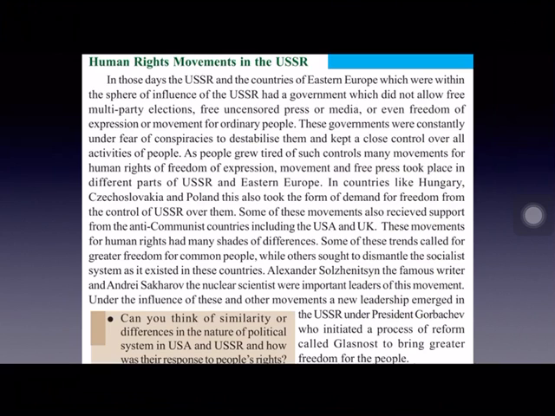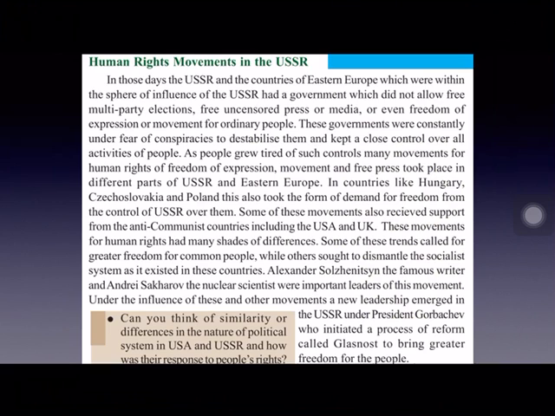Some of the movements led by these countries to get freedom from USSR, or to get relief from the restrictions imposed by USSR, were supported by USA and UK, because they were anti-communist countries and against USSR.